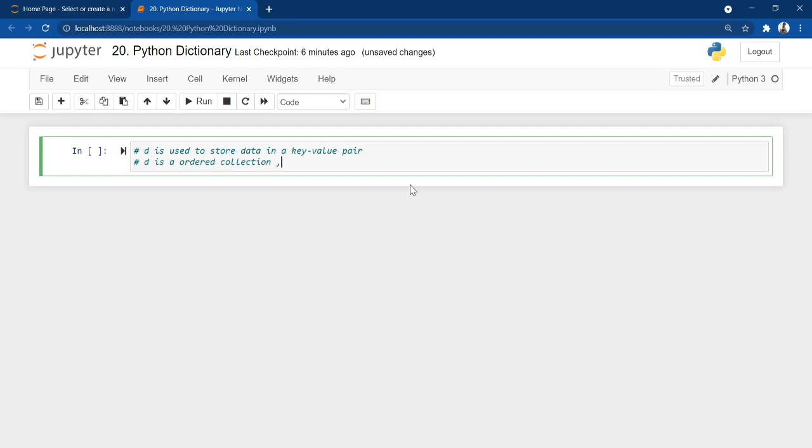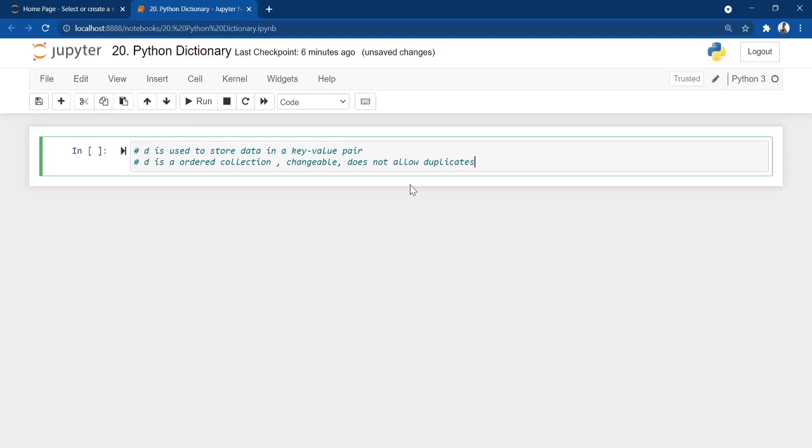It's changeable, and it does not allow duplicates, I mean duplicate elements.